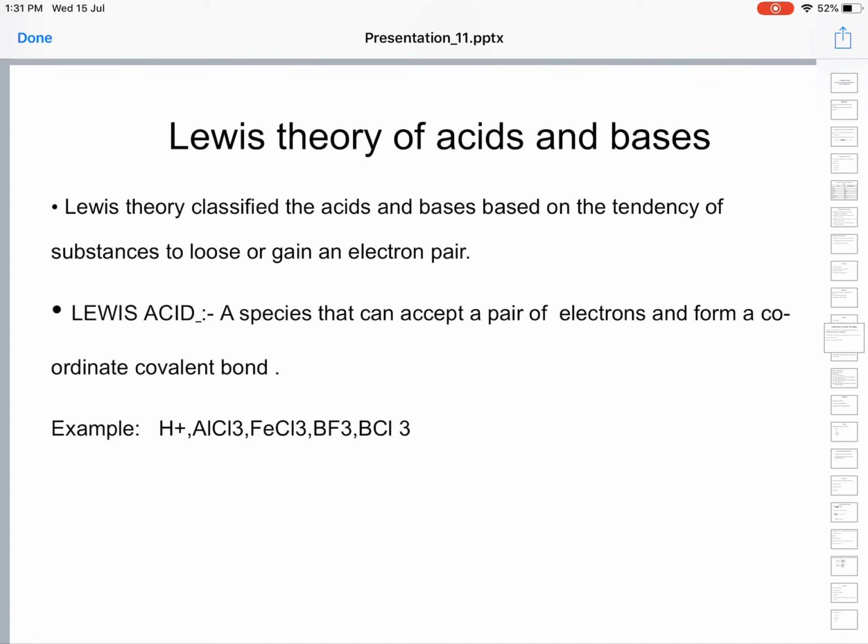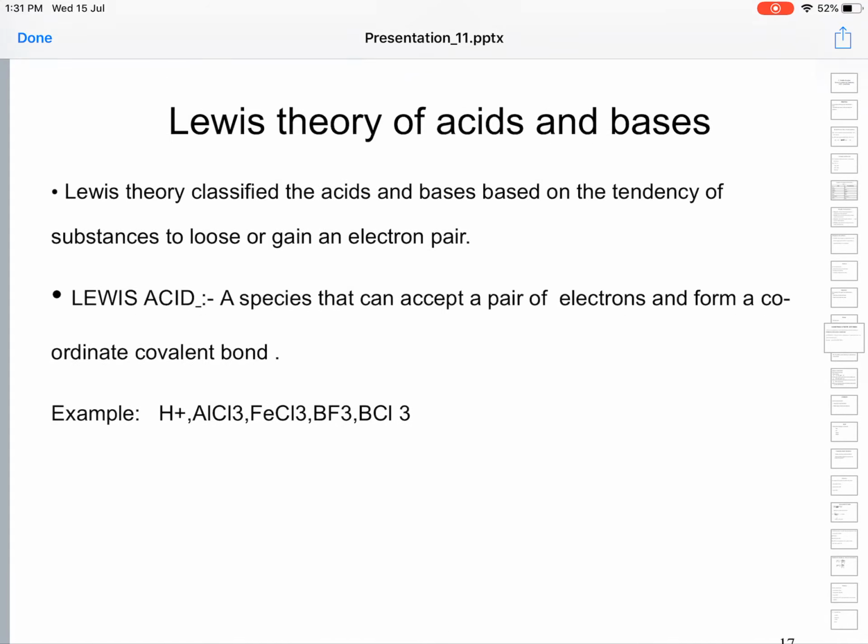A Lewis acid is a substance which can accept a pair of electrons to form a coordinate covalent bond. Example: H+, AlCl3, FeCl3, BF3, BCl3. Okay, these substances can accept a pair of electrons to form a coordinate covalent bond, that is called a Lewis acid.